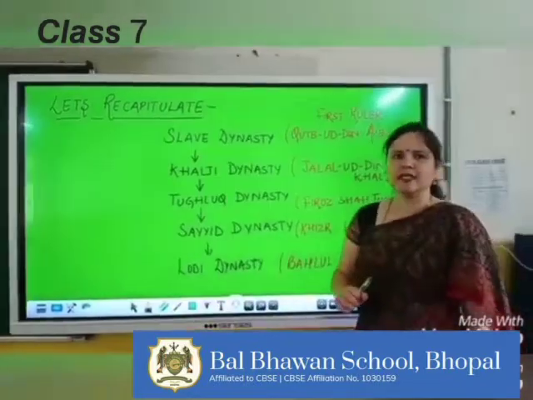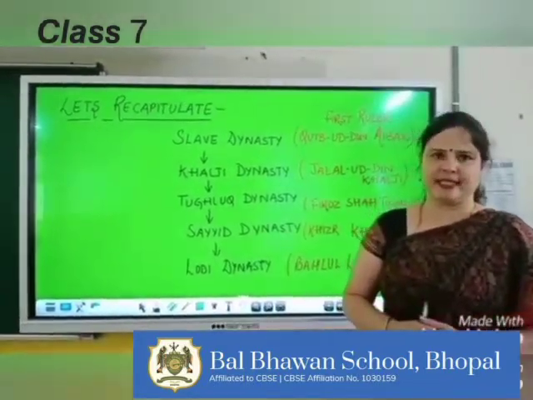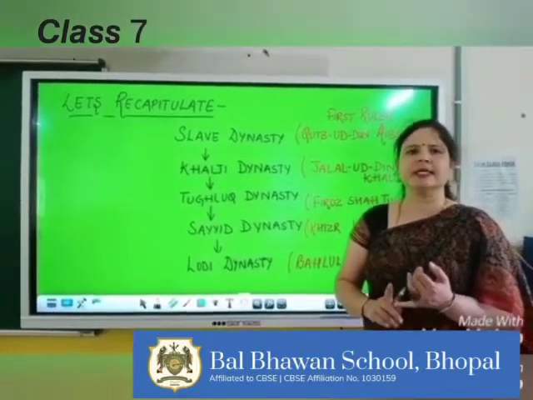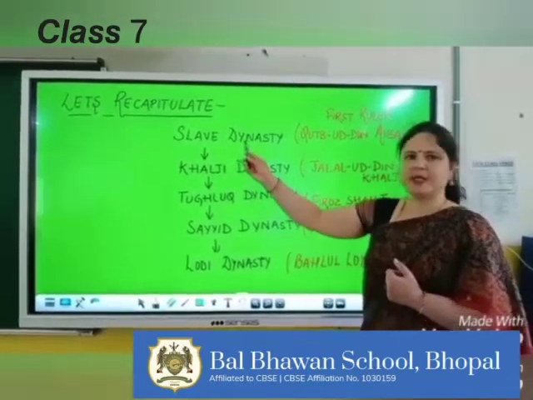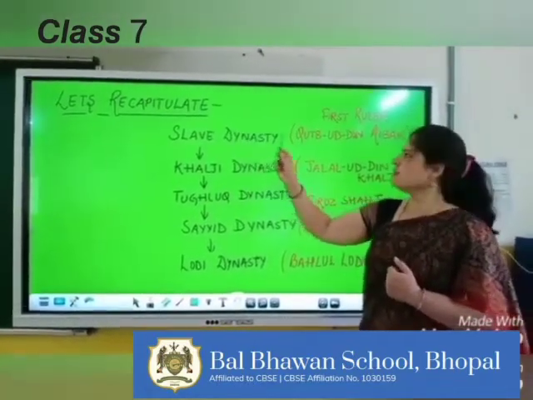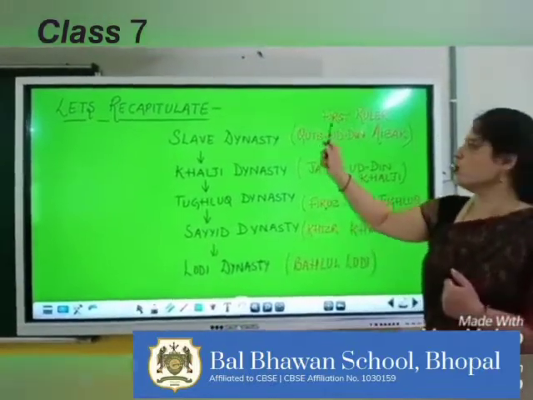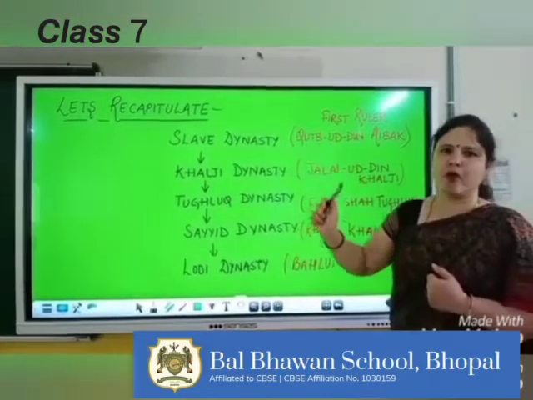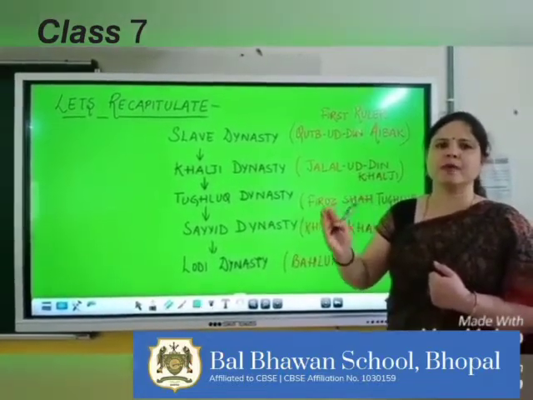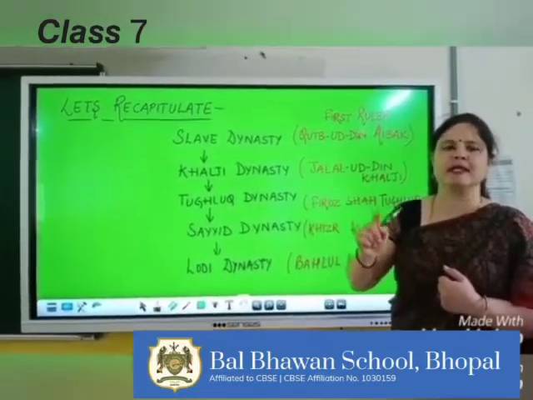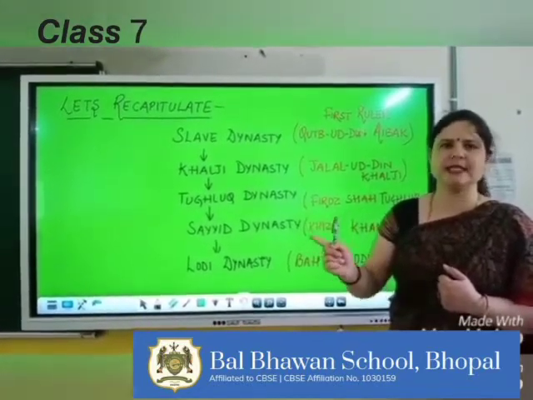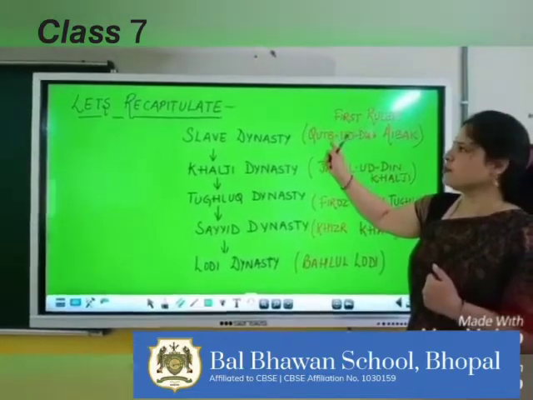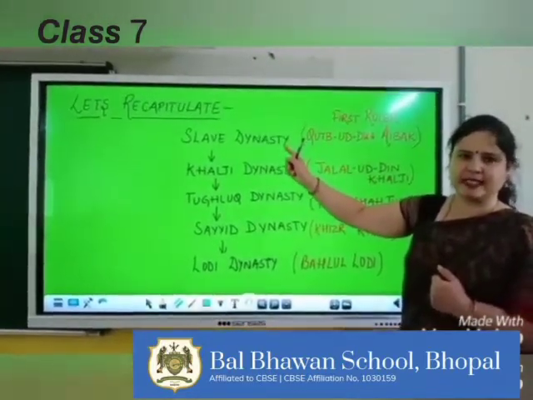So in Delhi Sultans, we started with 5 dynasties. As in the previous video we told you that Delhi Sultans had 5 dynasties, starting with the slave dynasty. The first ruler of the slave dynasty was Qutbuddin Aibak. He was the slave of Muhammad Ghori, and as Muhammad Ghori made him in charge of the territories, after his death, Qutbuddin Aibak became the first ruler and started the slave dynasty.